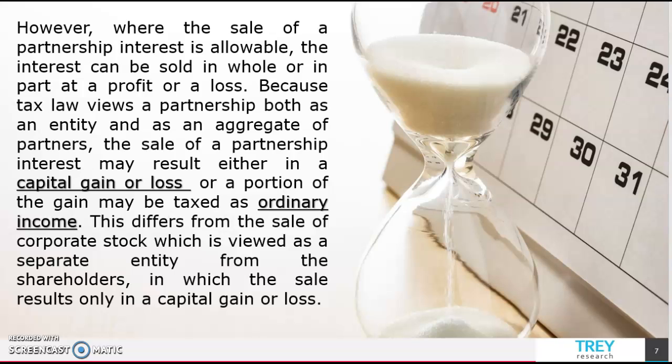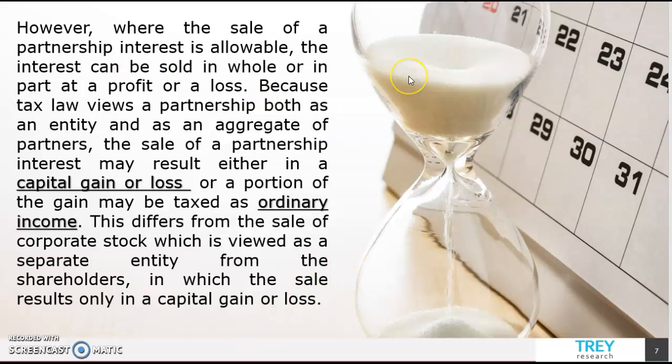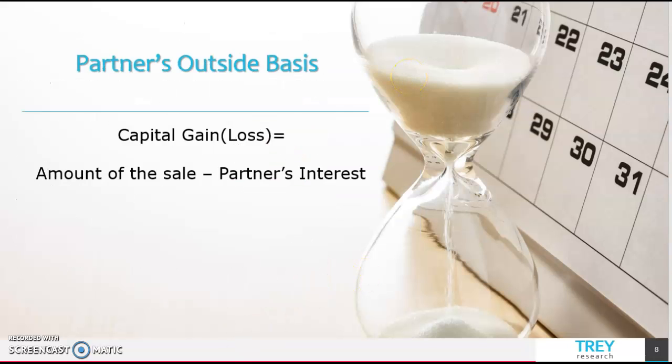However, where the sale of a partnership interest is allowable, the interest can be sold in whole or in part, at a profit or a loss. Because tax law views a partnership both as an entity and as an aggregate of partners, the sale of a partnership interest may result either in a capital gain or loss, or a portion of the gain may be taxed as ordinary income. This differs from the sale of corporate stock, which is viewed as a separate entity from the shareholders, in which the sale results only in capital gain or loss.